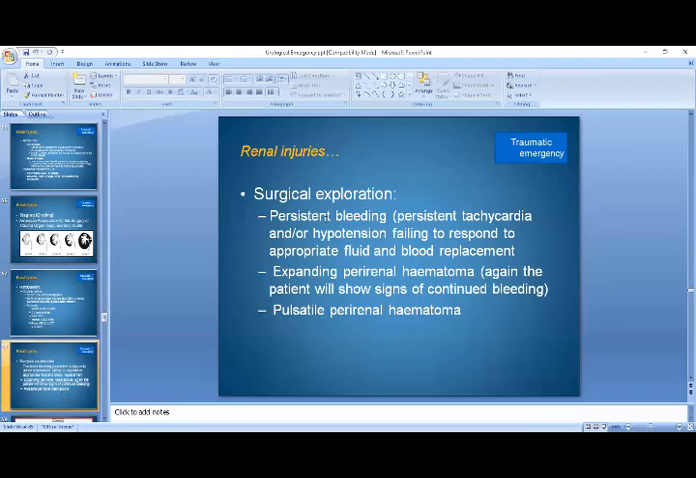So these indications are persistent bleeding, persistent tachycardia and/or hypotension failing to respond to appropriate fluid and blood replacement, and expanding perirenal hematoma. The patient will show signs of continued bleeding and a pulsatile perirenal hematoma. So these are some of the prerequisites for renal injury exploration.